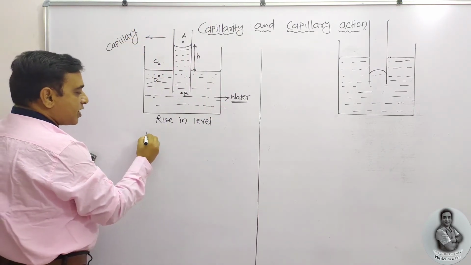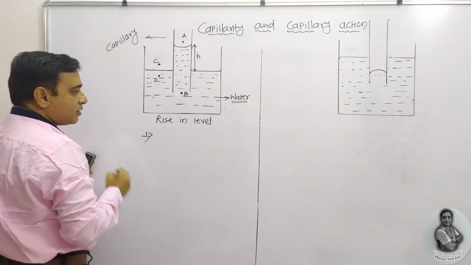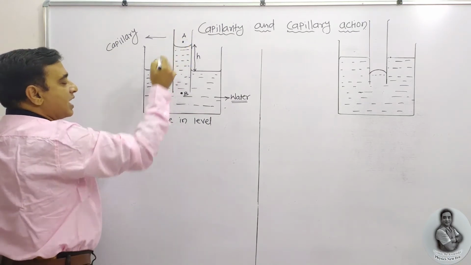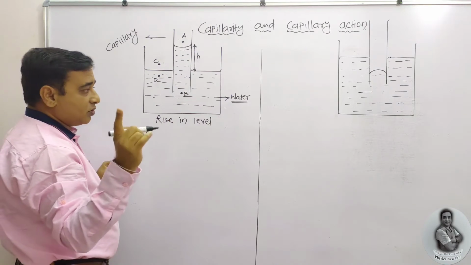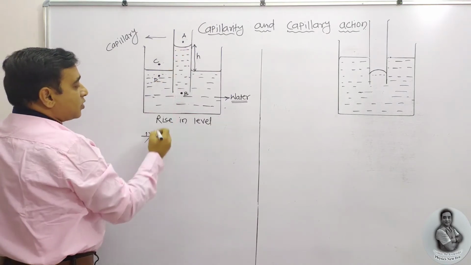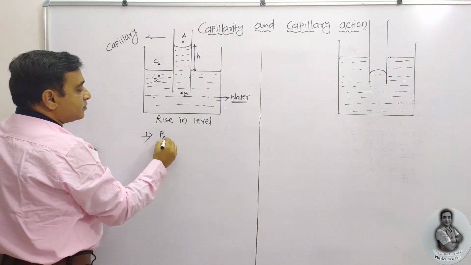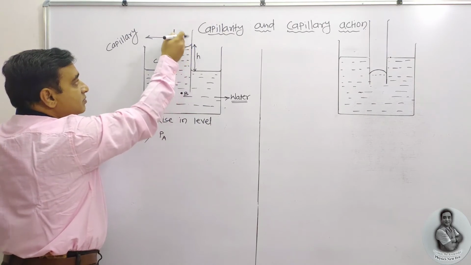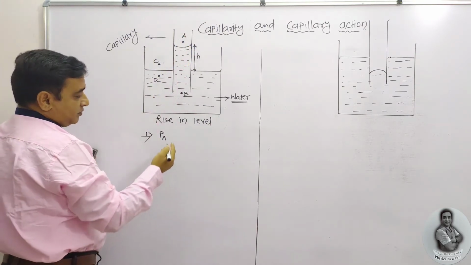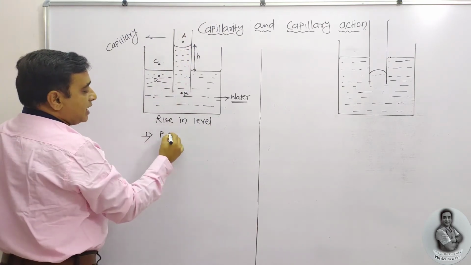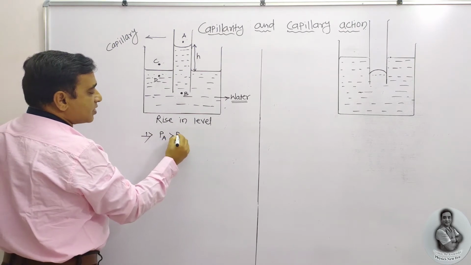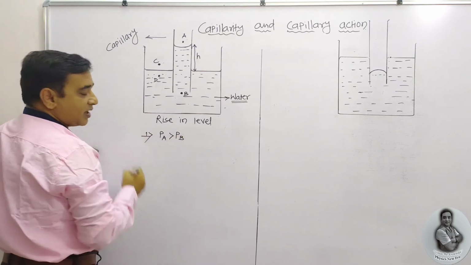So the first point I am going to discuss is the pressure; the first sentence I already told you. Pressure at the concave side, which side, A, the concave side, is greater as compared to the pressure at the convex side.